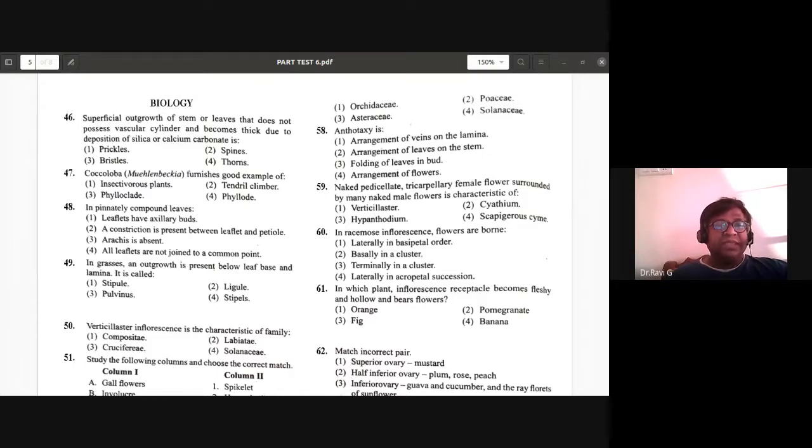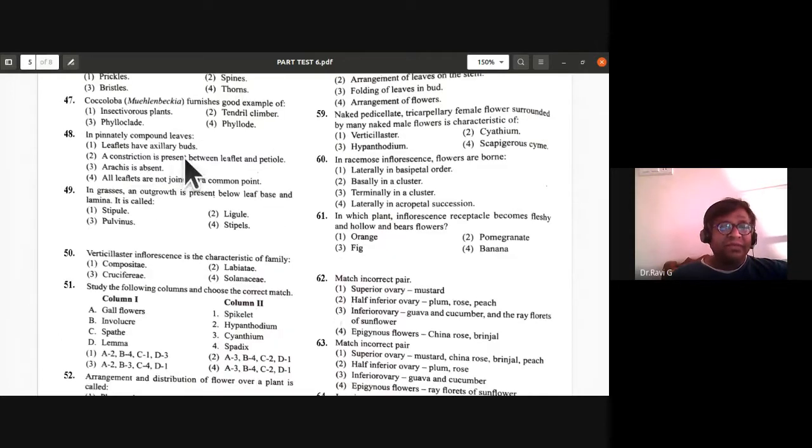Okay, the next one that we have is: in pinnately compound leaves, leaflets have axillary buds. A constriction is present between a leaflet and petiole. A rachis is absent.